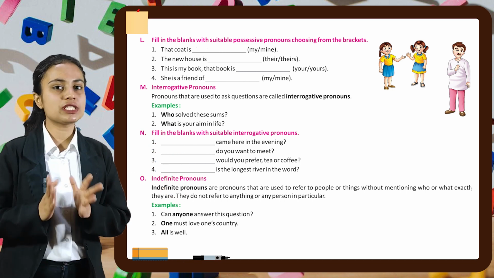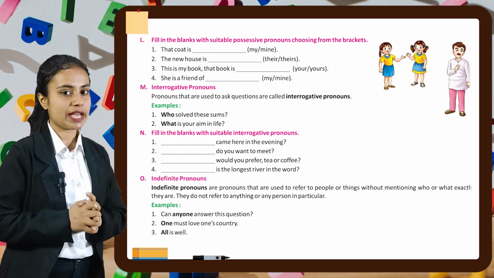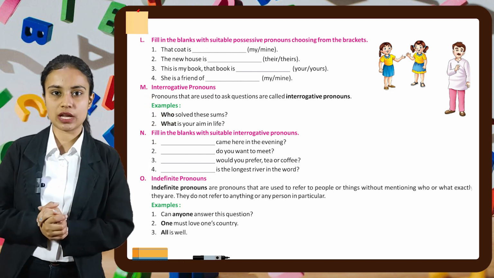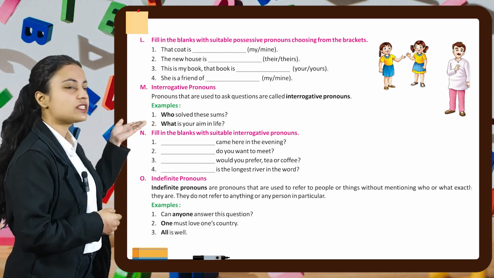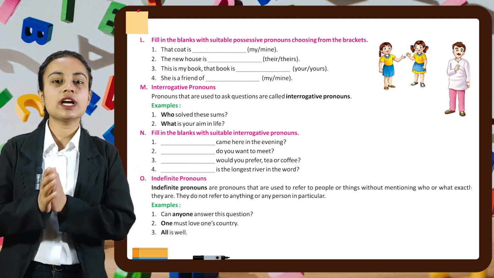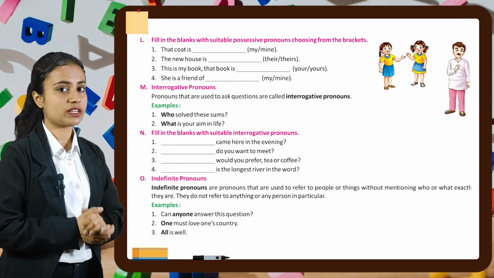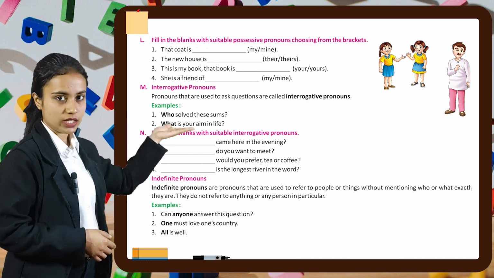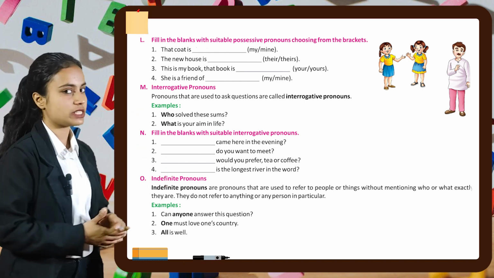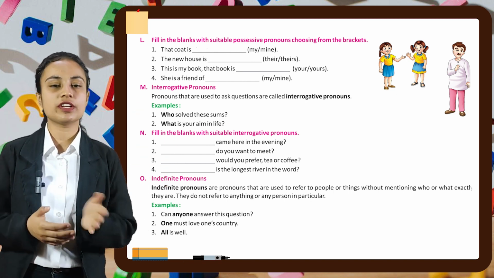Now let's do questions related to this, which is part number N of your books. Fill in the blanks with suitable interrogative pronouns. In the first part, it is written, dash came here in the evening. So here we are talking about a person, so we can write, who came here in the evening. In the similar manner, you have to do the rest of the three parts by yourself. If you have any doubt, you can refer to your teacher.